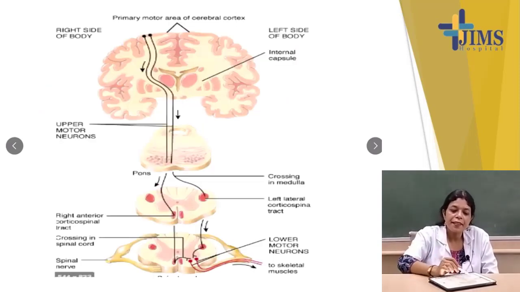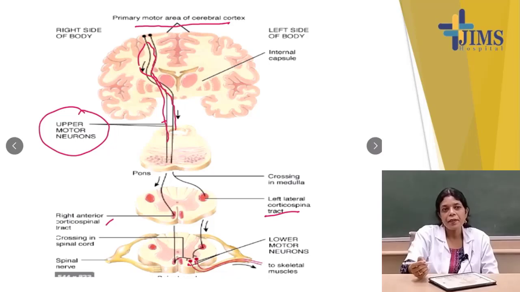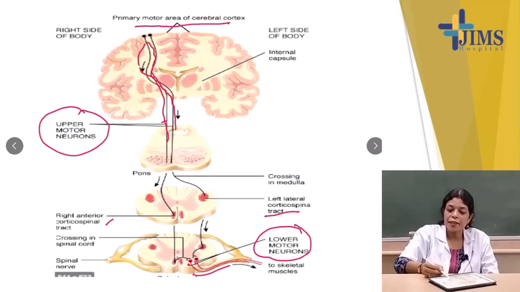You see, that is the primary motor area of the cerebral cortex. Here the descending tract, that means the corticospinal tract. So, these are the upper motor neuron. Then that will cross in the spinal cord, this is the spinal nerve. This is the left anterior corticospinal tract, and here it is the lower motor neuron. What are we telling? Lower motor neuron is arising in the anterior horn cell of the spinal cord or the cranial nerve nucleus. So, it is the lower motor neuron, and ultimately that will supply the muscle.